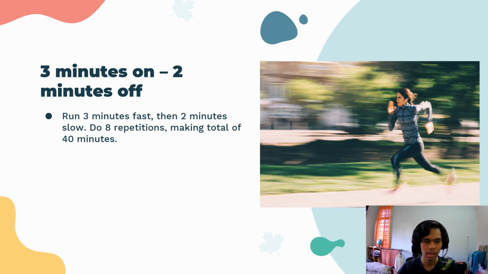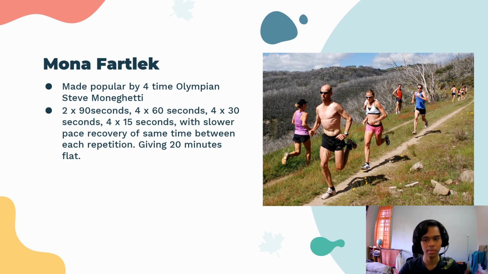And the second one is the 3 minutes on and 2 minutes off, which essentially means you run 3 minutes fast and then you do 2 minutes of slow running, which is jogging, and then you do 8 repetitions of this training. So you can also produce a 40 minute fartlek running session. And this one requires a higher fitness level compared to the previous one. Right, so this one is among the most popular, though not official, which is called Mona fartlek.